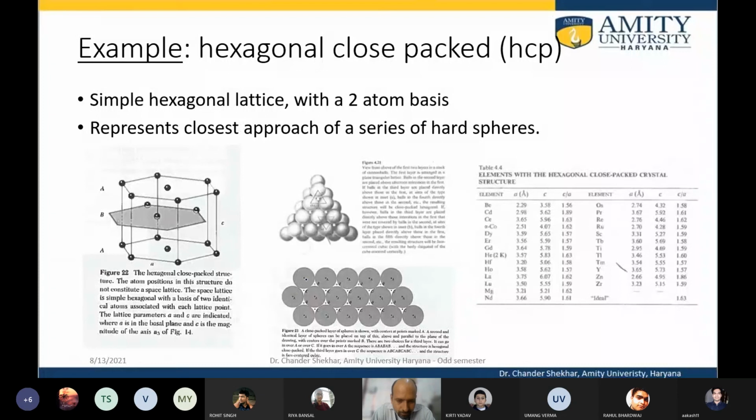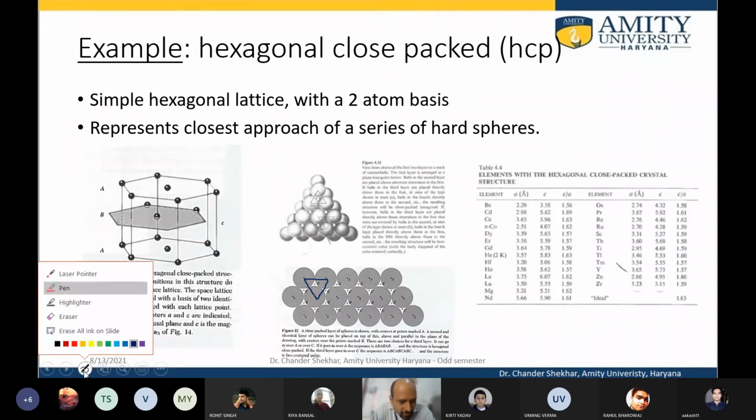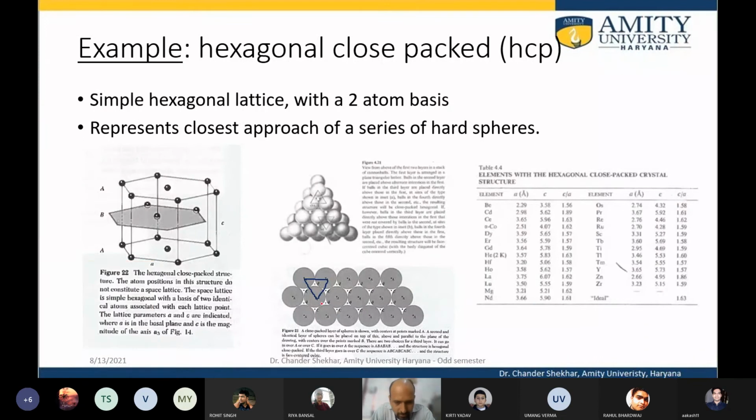so there could be, suppose, the center of the second layer. If I join the center of the second layer, surrounding this atom, the spheres in the second layer could be something like this. So essentially there will be something like 1, 2, 3, 4, 5 and 6.